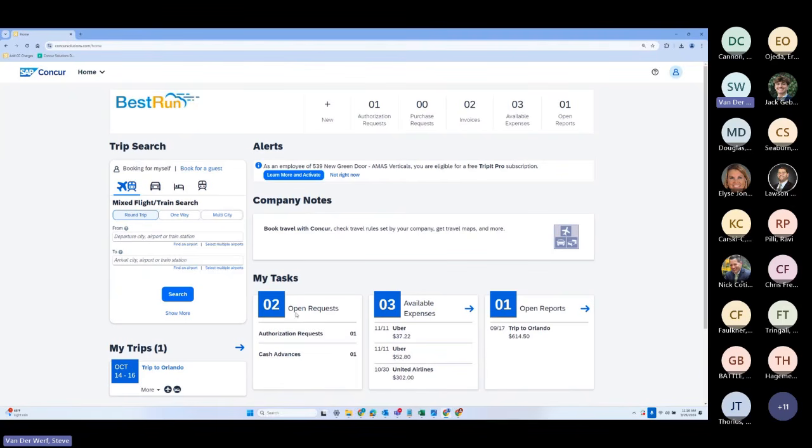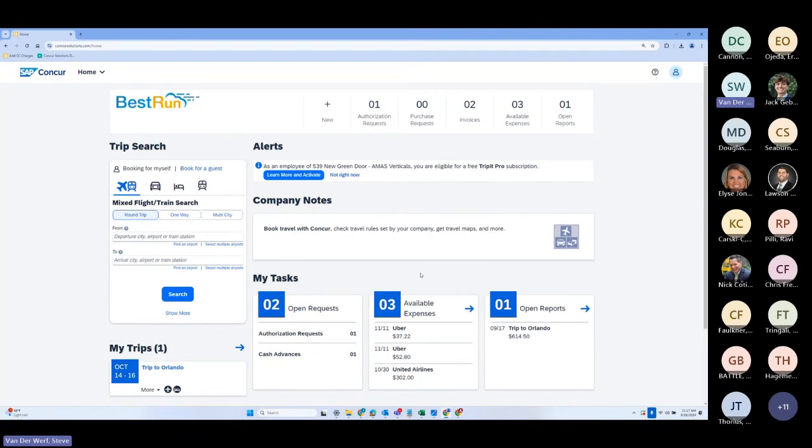For instance, we can see how I have a heads up for open requests, available expenses, open expense reports, but you don't see anything for approvals. And that is because this particular user doesn't have the approver roles attached to their profile. This is a regular Joe Schmo rank and file guy. So you're not seeing any of that information here because the system is sensitive to not only the product set that you guys have purchased, but also what permissions apply to an individual user.